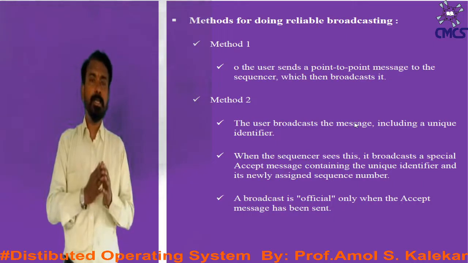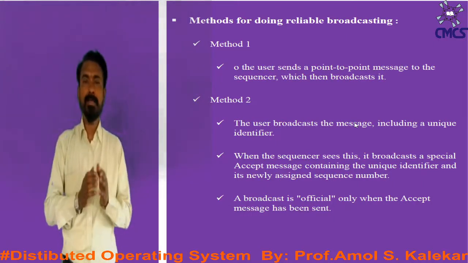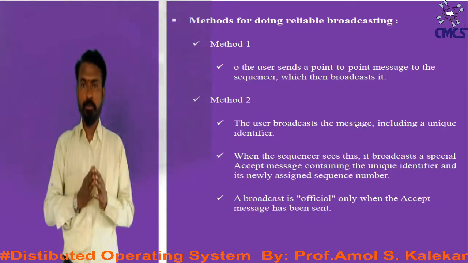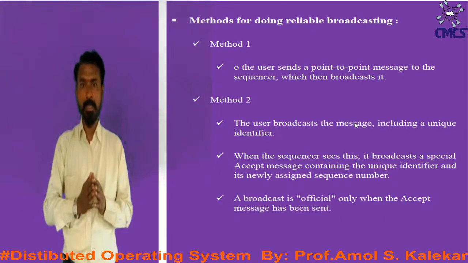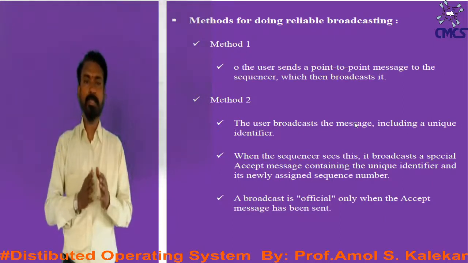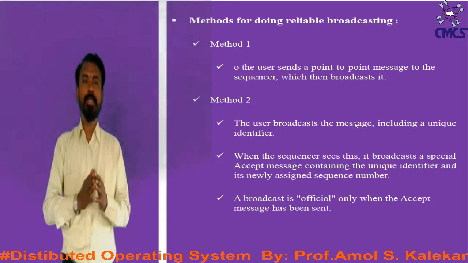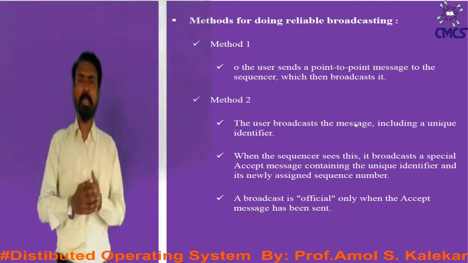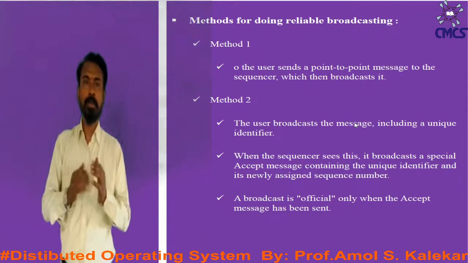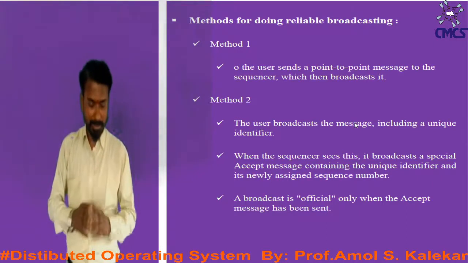When the sequencer sees this, it broadcasts a special accept message containing the unique identifier and its newly assigned sequence number. Finally, a broadcast is official only when the accept message has been sent. So these are the methods for doing reliable broadcasting.